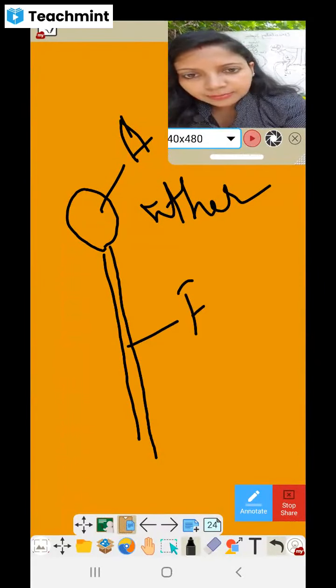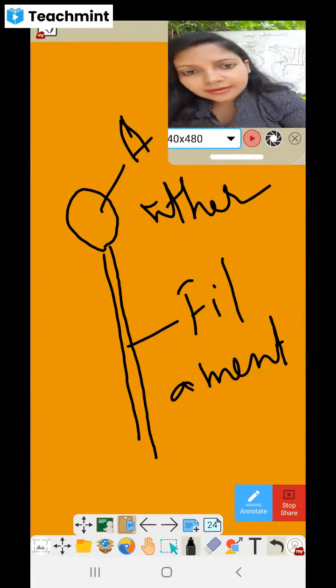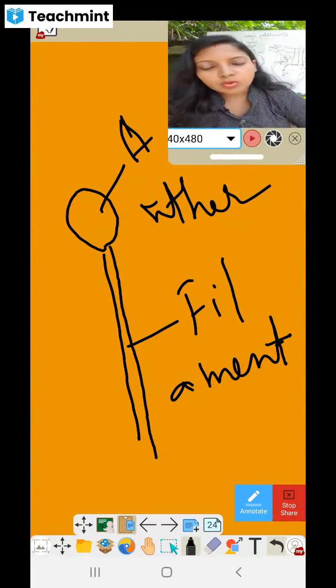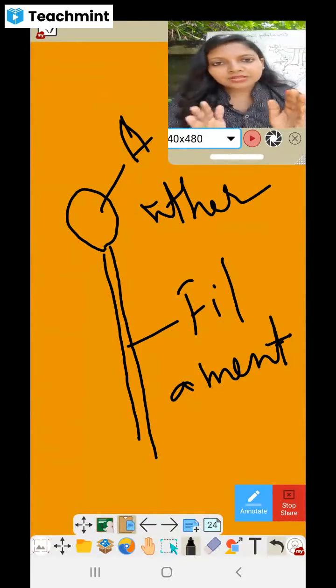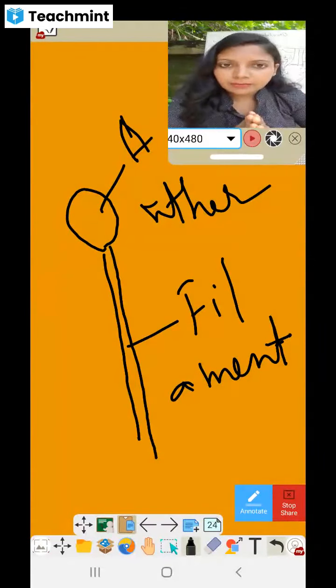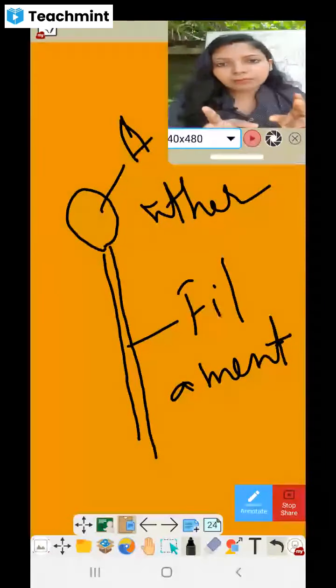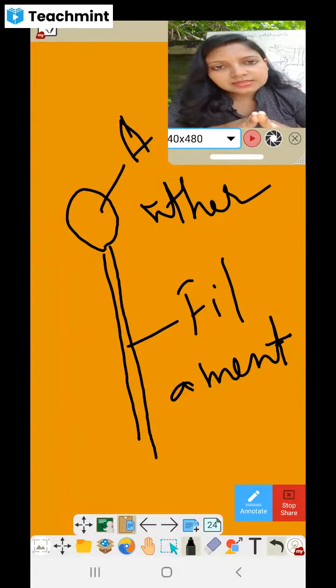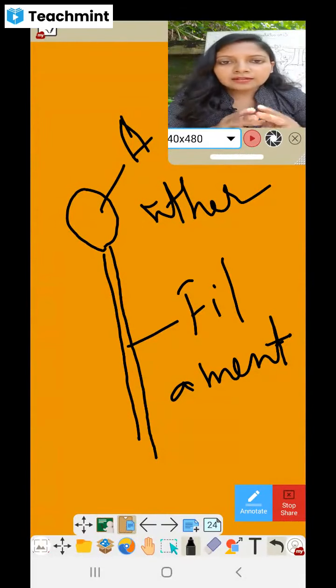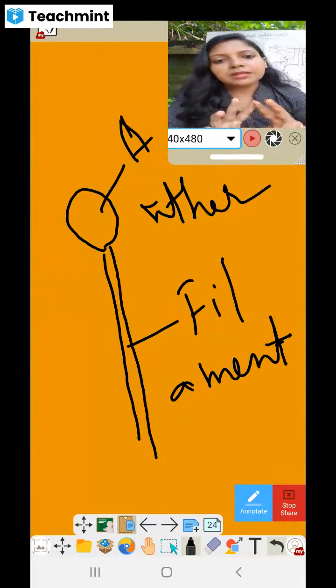And this is the filament. So cohesion happens in the anther and filament. Cohesion means fusion. The attraction can be between the filaments of different stamens, four or five stamens or two stamens, and attraction can even be between the anthers.